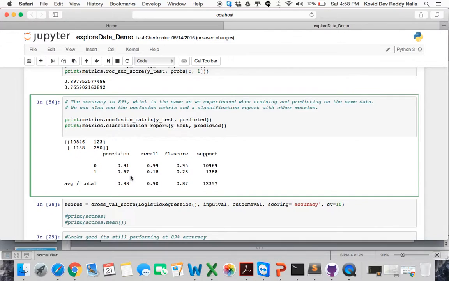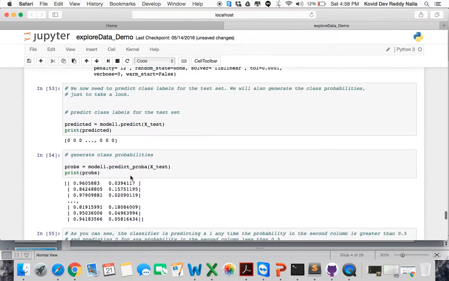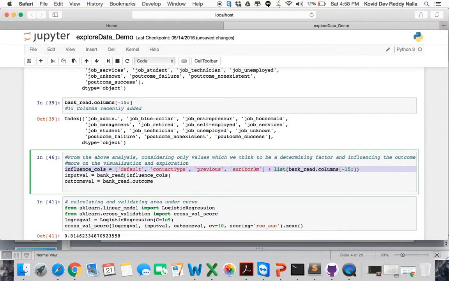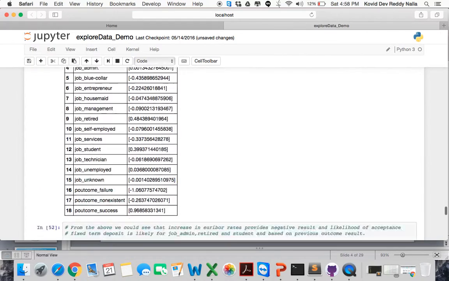Now we are done with training and testing the model, and we have got 89.86% accuracy. That's great. Initially, when we used all the regular columns, we got 81% accuracy. Now we are only taking the featured, influencing columns, and with these we get 89% accuracy, which is an 8% increase.